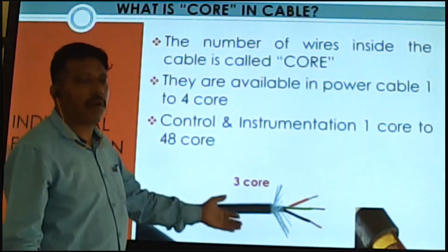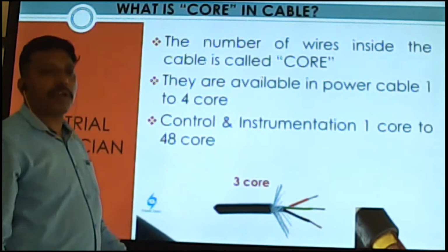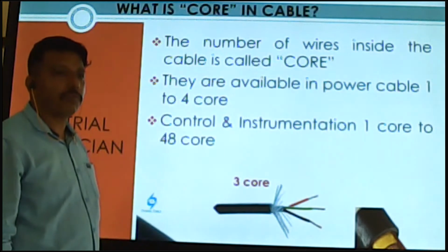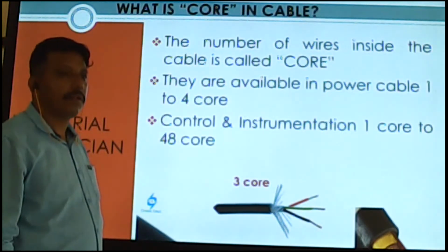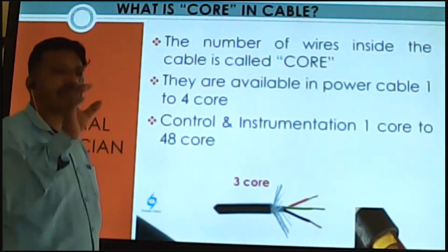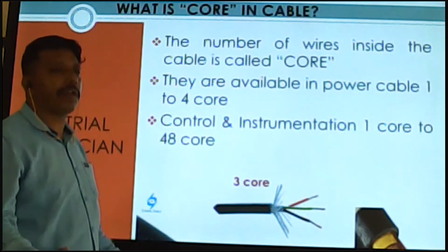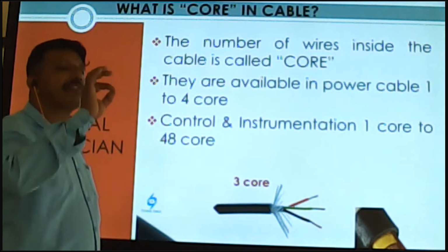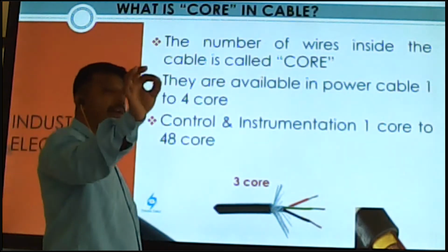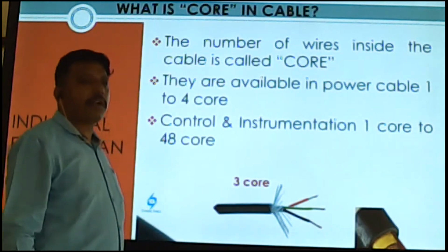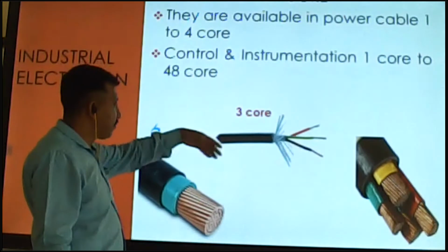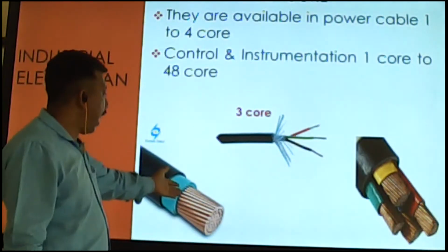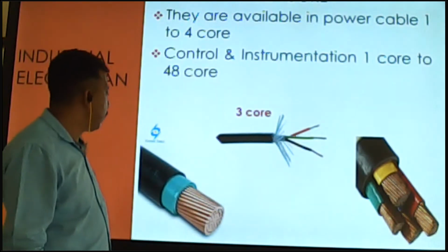In our India, we can use 3.5 core also, including the earthing wire. But that type of cable is not used until now. We can give a separate earthing wire for earthing purpose. Okay, so these are the cables. These are the diagrams of the cables.